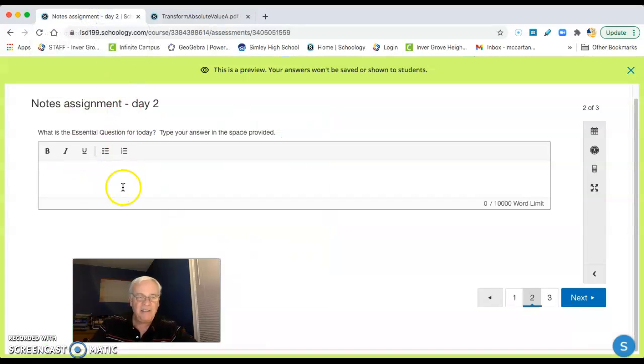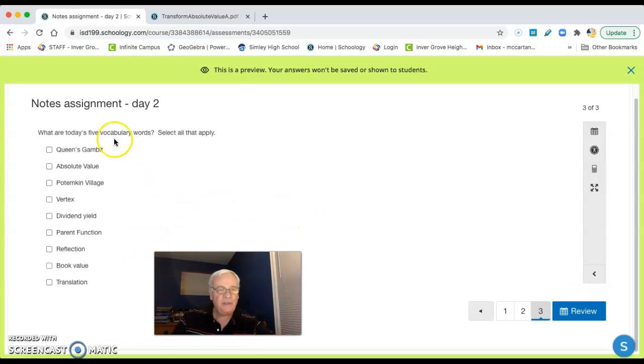And guys, because of this question, the notes assignment isn't scored right away. I have to look at it, so it takes a while. Usually I like to wait until everybody's done so I can just do it all at once. So be patient on the notes assignment.